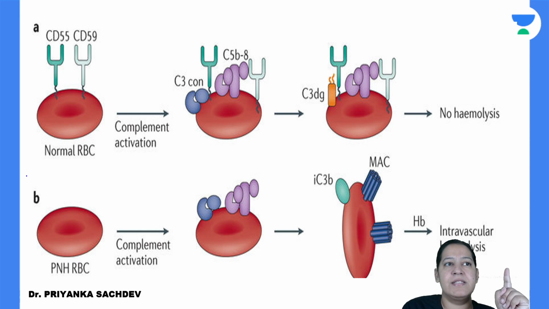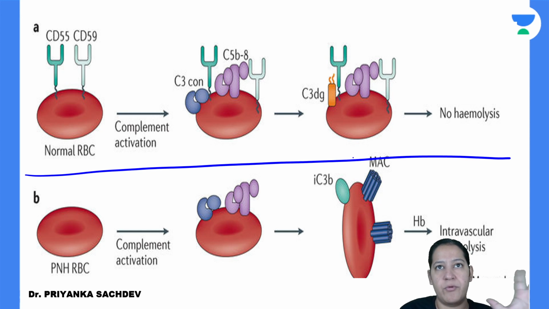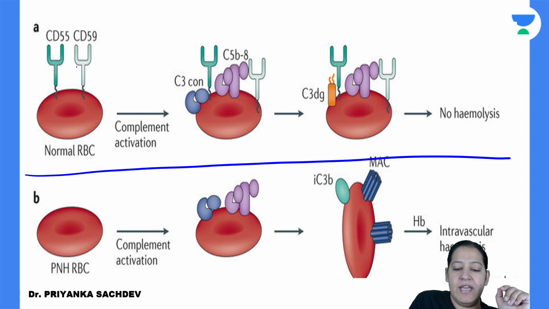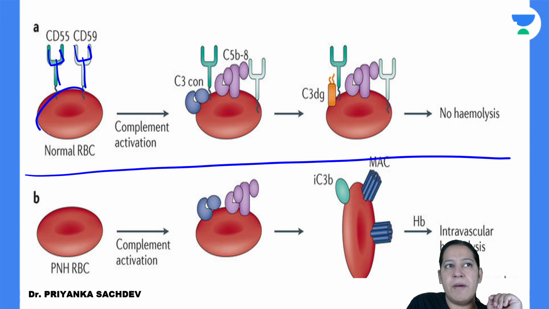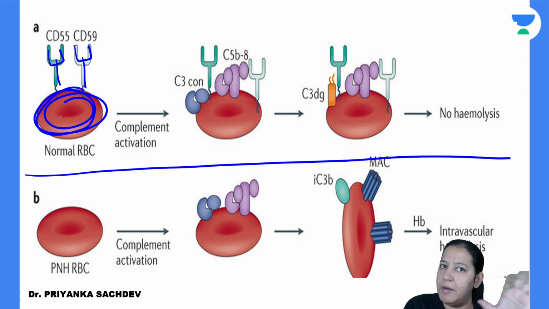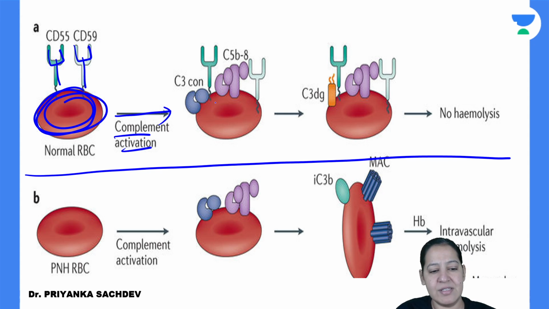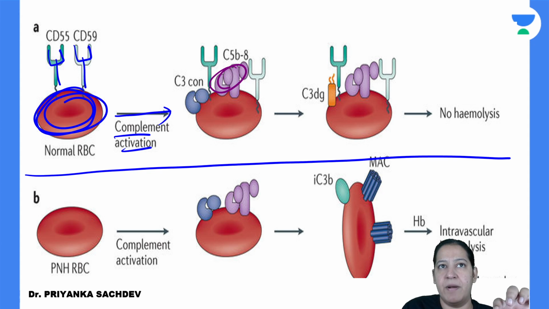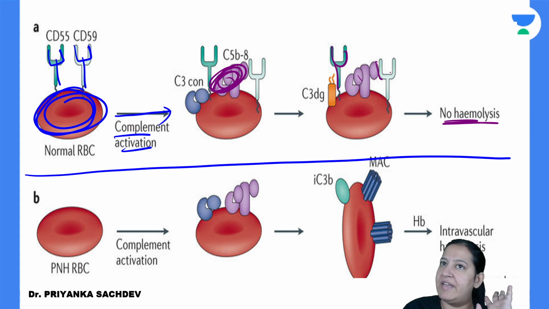So you can see it here. Again, see, there are two diagrams given. This diagram is from Robbins. Beautiful diagram. You can see here, this is CD55. This is CD59. Both of them are present on the surface of the RBC of a normal person. Just suppose this is a blood cell of me, of you, anyone. When complement gets activated, this is all the complement, the purple color thing. So complement is unable to cause the lysis. Hemolysis is not happening because these two guards are preventing the hemolysis.